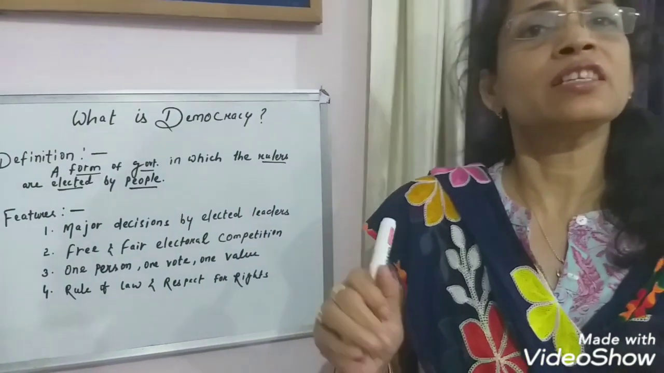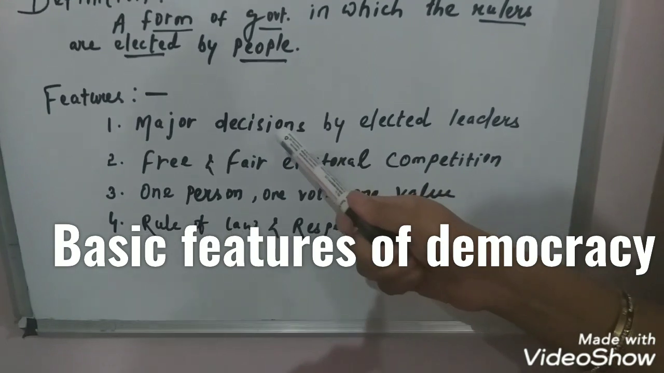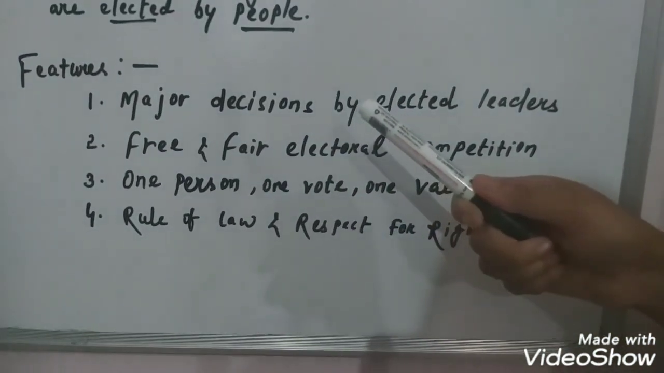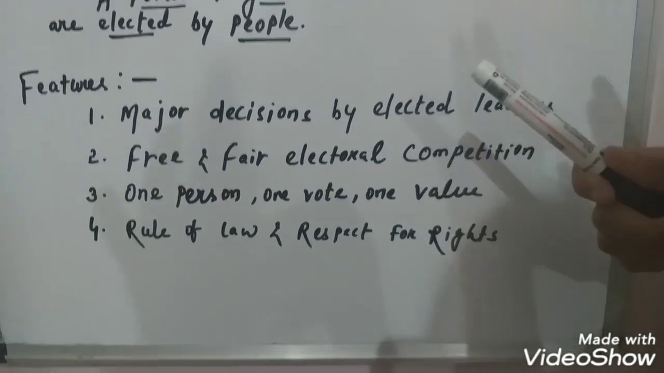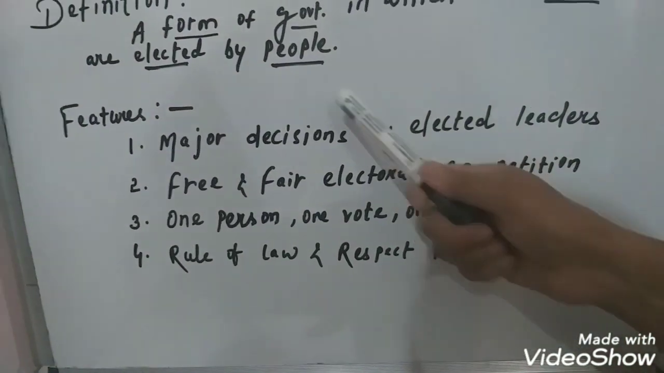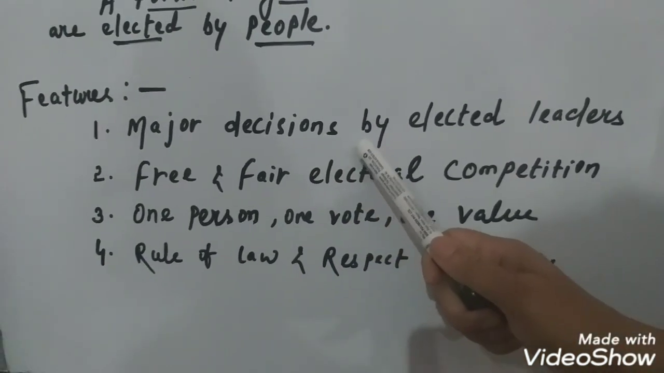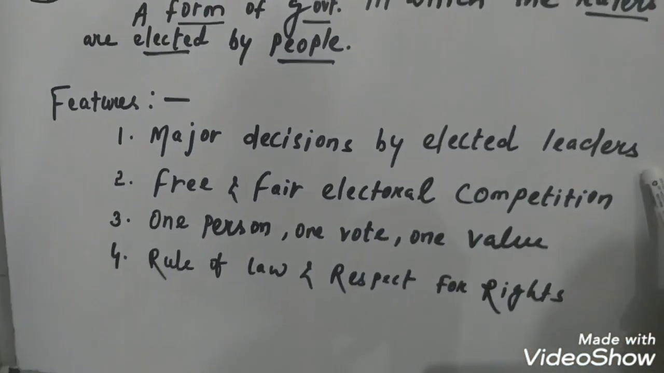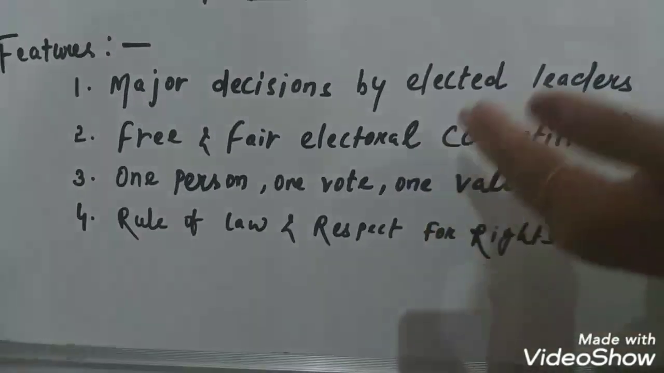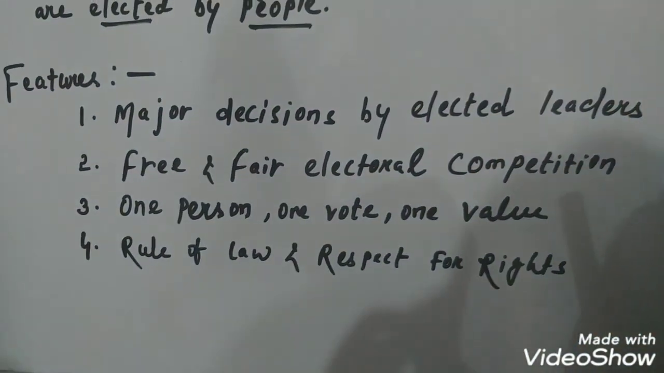Here we will discuss four basic features of democracy. Now the four basic features are: how can you find which one is a democracy? If you want to know whether a country is a democratic country, it should fulfill the following conditions. It should have the following features. One is, in a democratic country, major decisions are to be taken by elected leaders. So we will discuss this. All these four can be asked as 5 marks questions, each one. So we will discuss through examples.